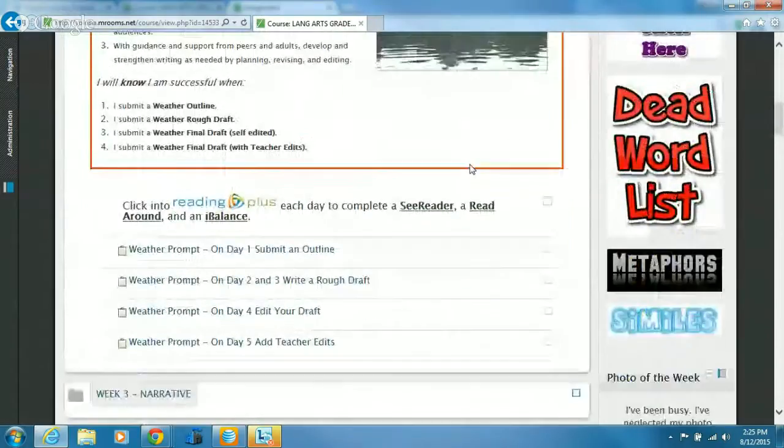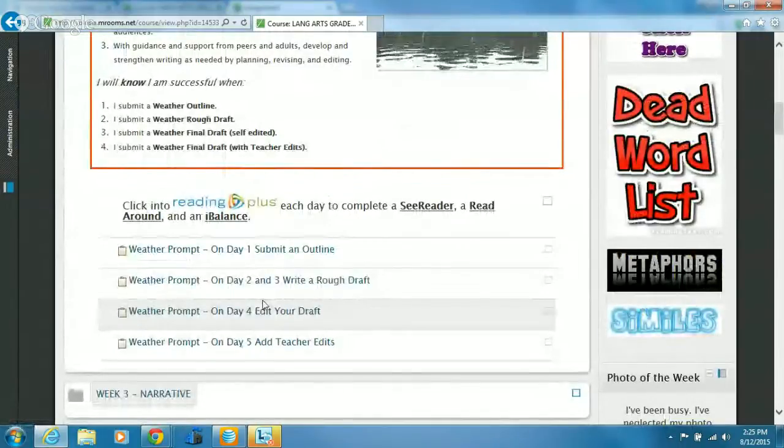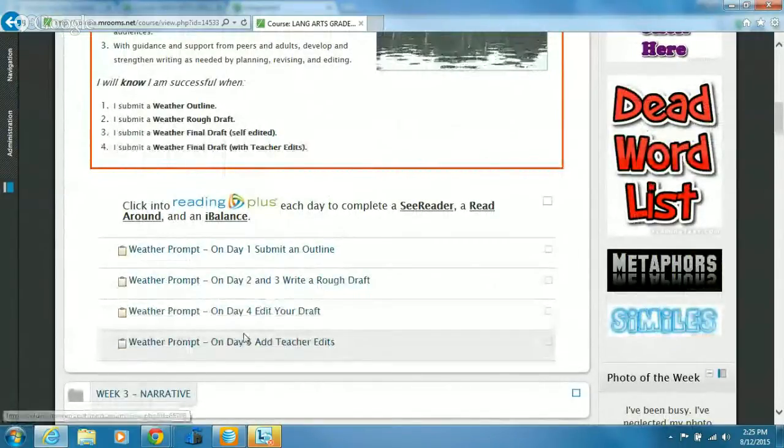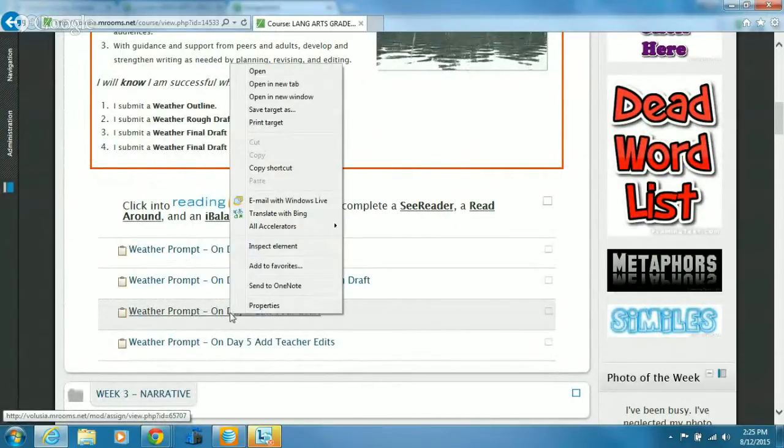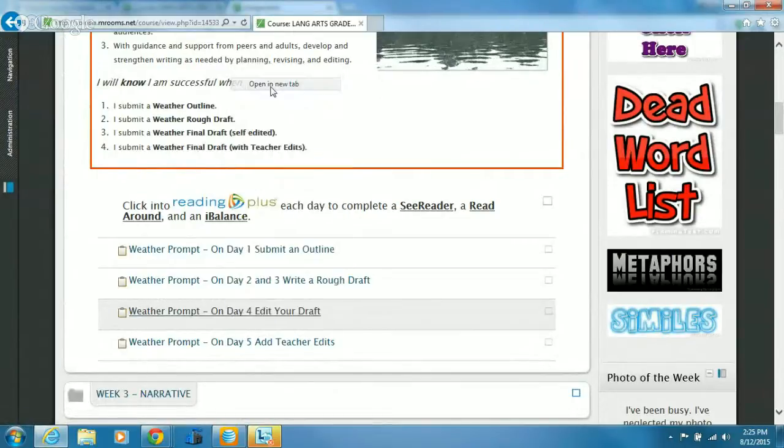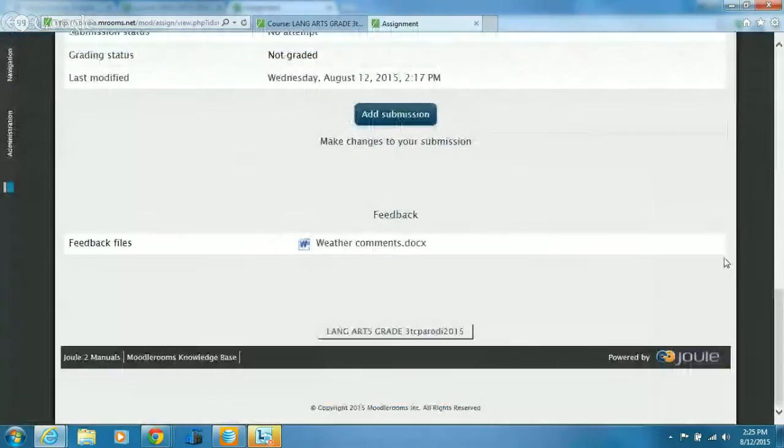Okay. On day 5, after you've edited and turned in your final draft, you're going to want to start here on day 4. Right-click on day 4. I know it sounds weird. And you're going to open in a new tab. Go to the very bottom, and you should see comments from the teacher.